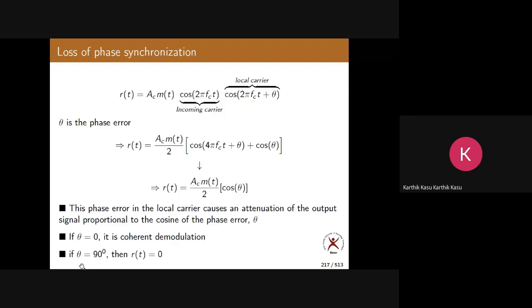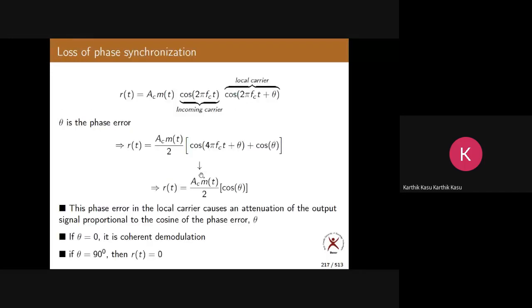Now, suppose theta equals 90 degrees, what is the output? 0. Why? Because cos 90 is 0. So theta equal to 90 means this becomes cos(2 pi fct plus 90), which gives you sin. Correct? Which means you are using cos as the carrier at the modulator, and if you use sin as the carrier at the demodulator, finally what do you get? You get 0.